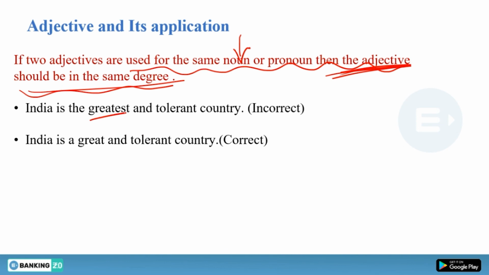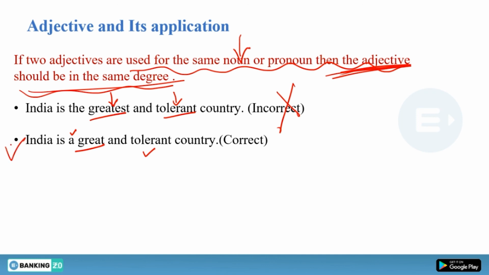Now, India is the greatest and tolerant country. No, it is incorrect. Why? This is superlative degree and this is positive degree. So make it similar, use the same kind of degree. So India is a great and tolerant country. Now it seems fine.